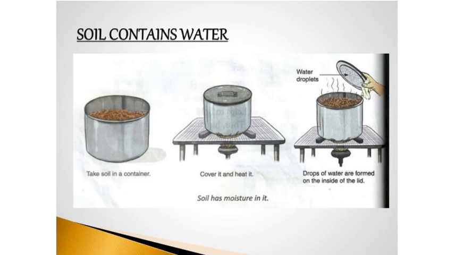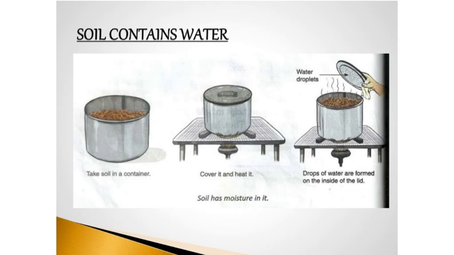Put some soil in the metal pot, cover it with a lid. Heat the pot containing soil over a low flame for a few minutes. Then open the lid, and you will see droplets of water on the lid. It shows that water is present in the soil. It is a very simple activity. You can do this activity in the presence of your parents also.